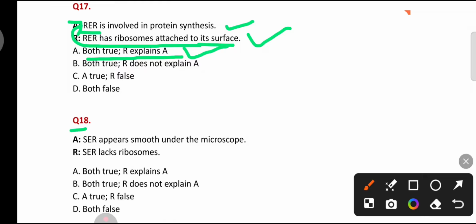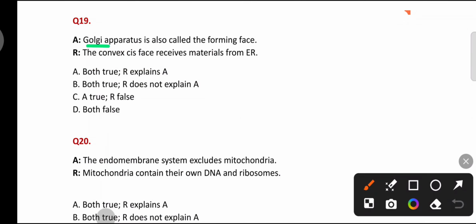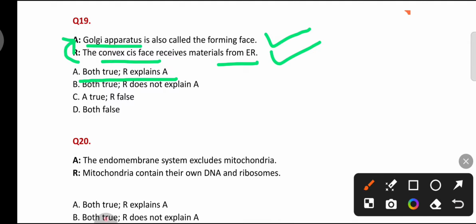Question number 18. Smooth endoplasmic reticulum appears smooth under the microscope. This is correct. Smooth endoplasmic reticulum lacks ribosomes. This is also correct. Due to the absence of ribosomes, it appears smooth. Here, both are true and reason explains assertion. Golgi apparatus is also called the forming phase. This is a correct statement. The convex cis phase receives material from endoplasmic reticulum. This is also correct. That's why this is called the forming phase. So here both assertion and reason are true and reason explains assertion.